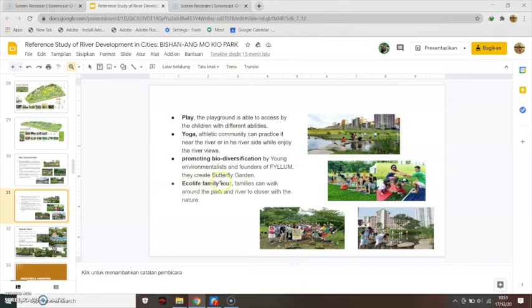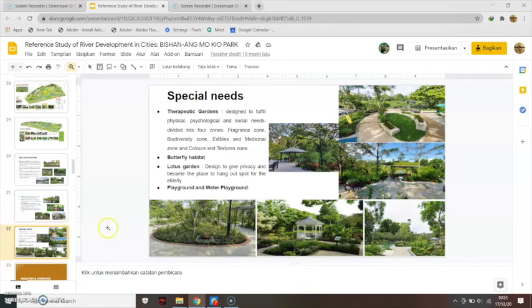They created the butterfly garden in this park, as we can see here with the community. And next, eco life family tours. The family can walk around the park and river to get closer to nature. And this is an example of an eco-life family tour. And next, special needs. There are a therapy garden, butterfly habitats, lotus garden, and then a playground and water playground.